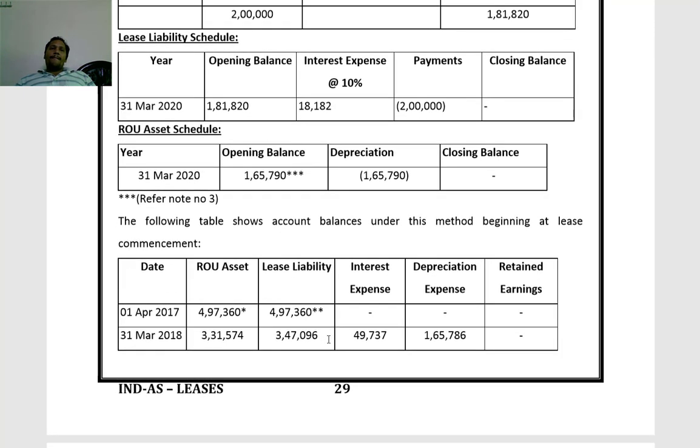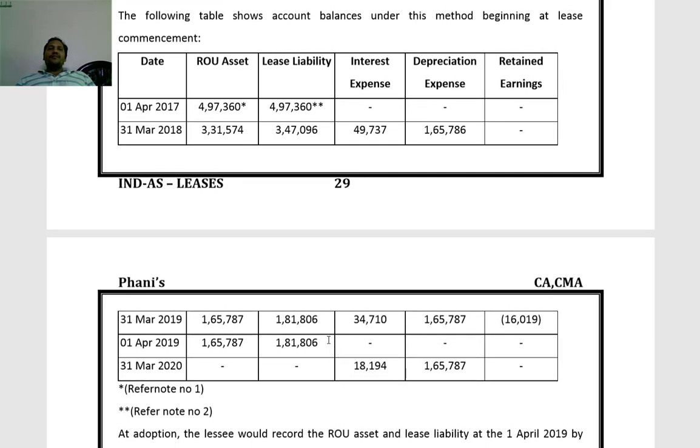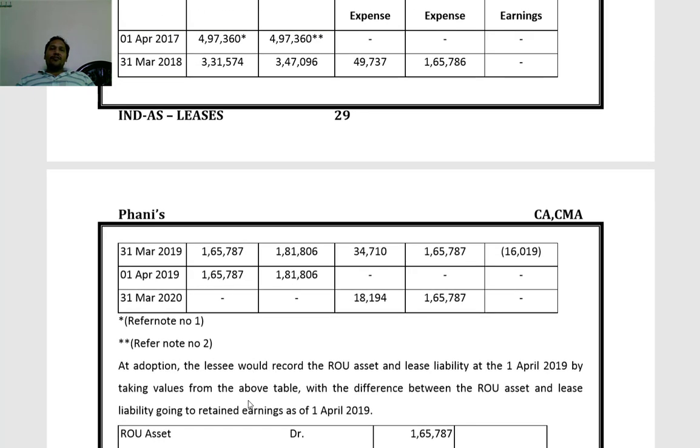Now, just for the sake of comparison, the ROU asset started with 4,97,360. By the end of first year, this comes to 3,31,574.